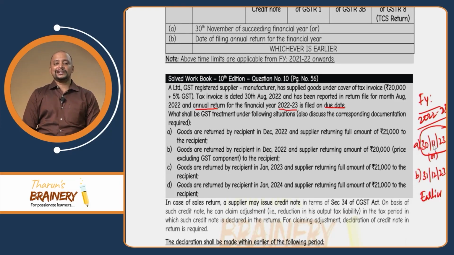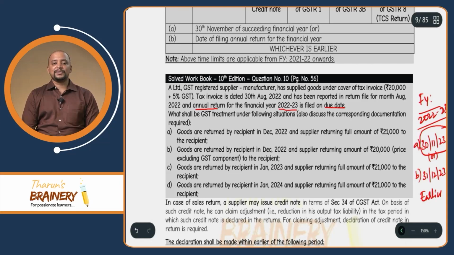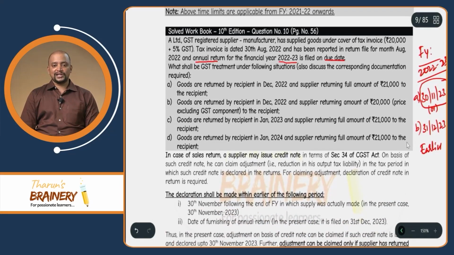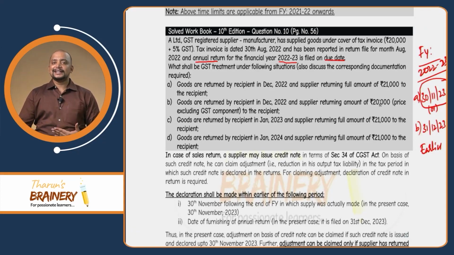Now if you see here, what is the GST treatment in each of the following situations? Also discuss the corresponding documentation that is required in this case. First case: goods are returned by the recipient in December 2022, so same financial year, and supplier returns the full amount of 21,000 to the recipient. So is it within the time? Yes. So we have a time limit. By 30th November, we need to give the credit note.